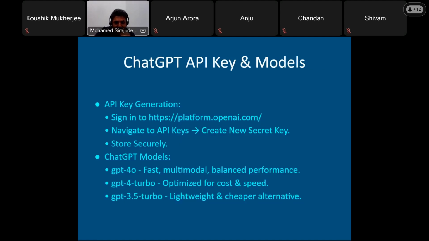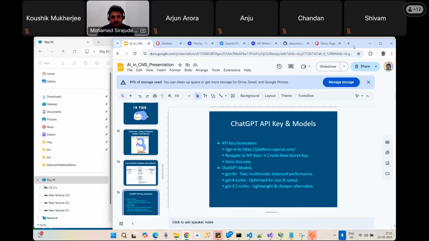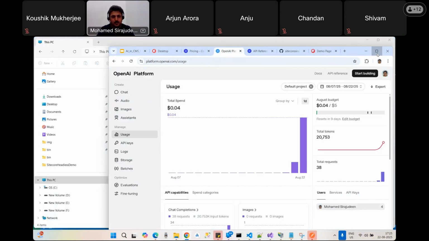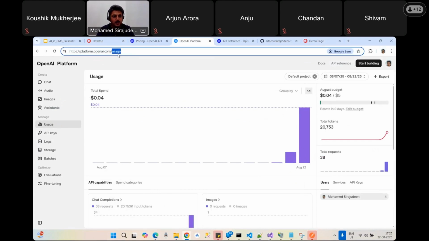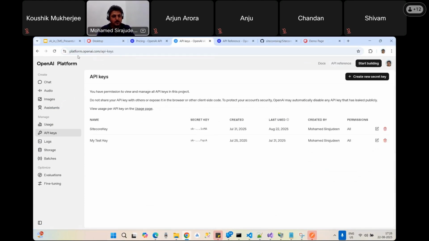This is the ChatGPT OpenAI API key and the models. API key generation. First of all, we have to generate the API key. So here you see there is a sign in. This is kind of the end of a slideshow. Maybe we are going to do more things with the platform API. This is platform.openai.com.